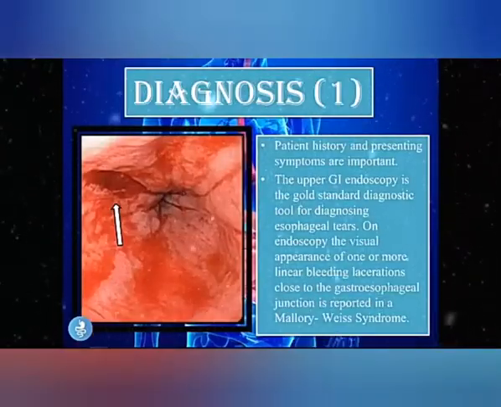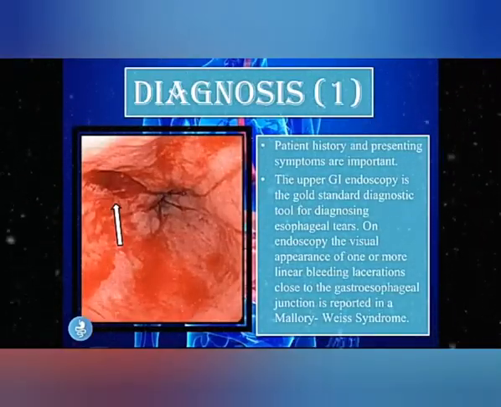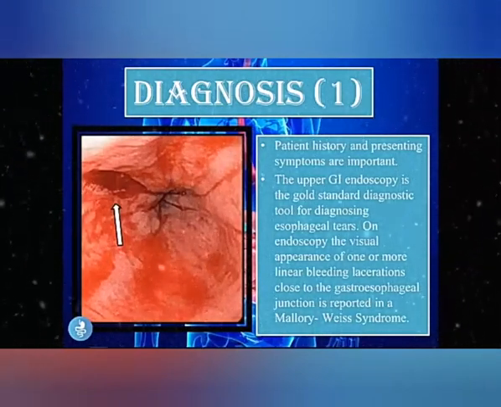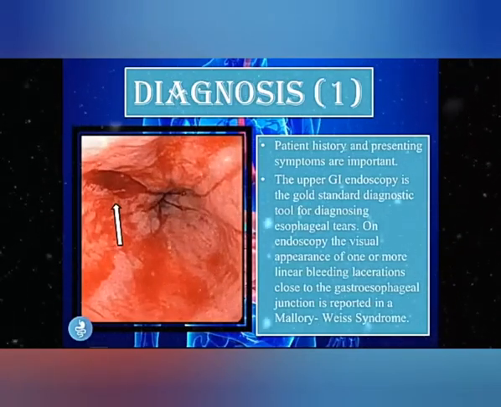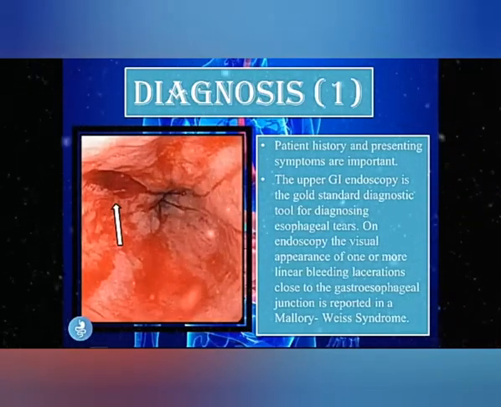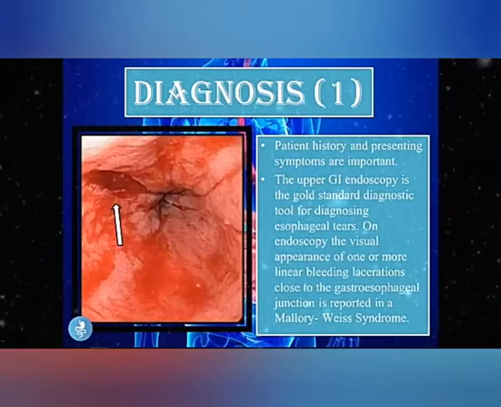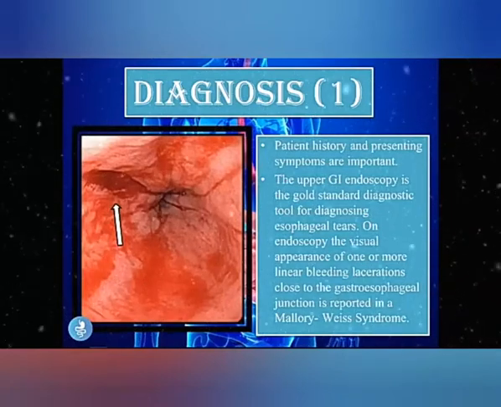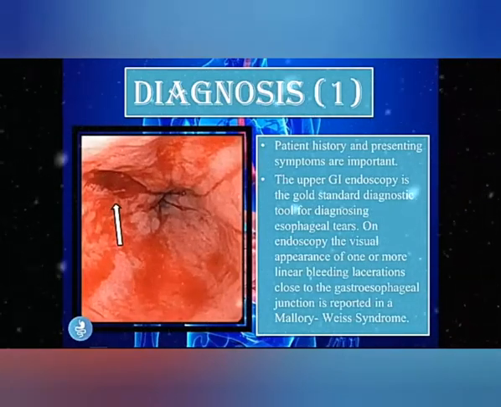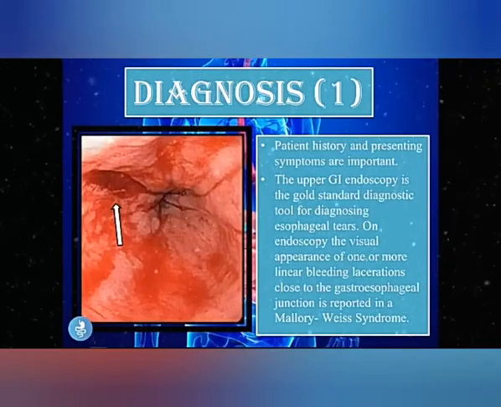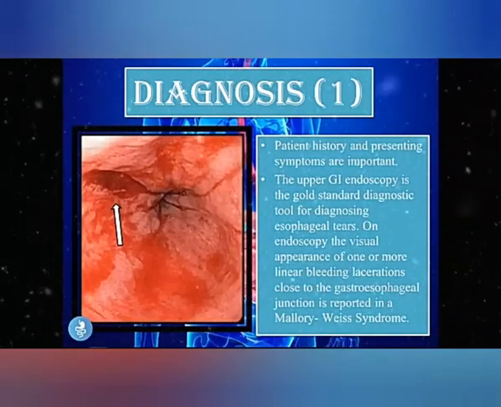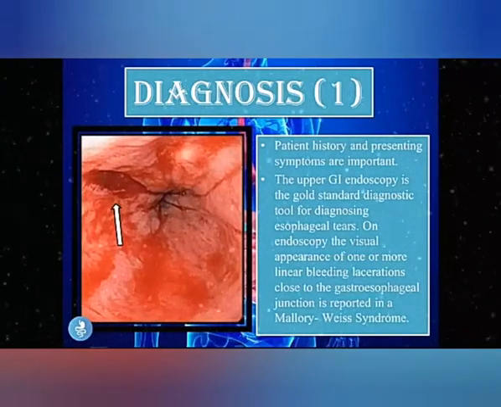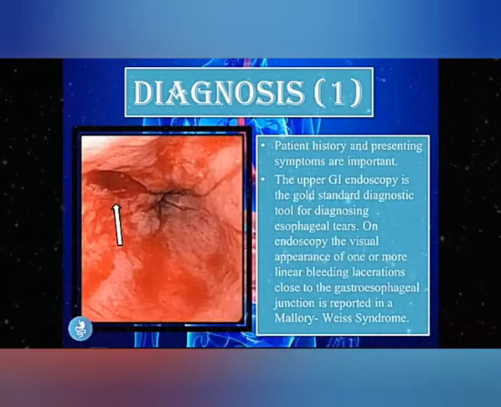The diagnosis. The patient history and presenting symptoms are important. So the first thing that will lead us towards the diagnosis of Mallory-Weiss syndrome is the patient presenting in the clinic with those specific symptoms such as hematemesis, or the vomiting of blood, upper abdominal pain, and melena. So those are the presenting symptoms usually. And the patient may also have a history of severe vomiting, retching, history of an eating disorder like bulimia, or going on an alcoholic binge drinking spree. So these are all things we need to keep in mind.